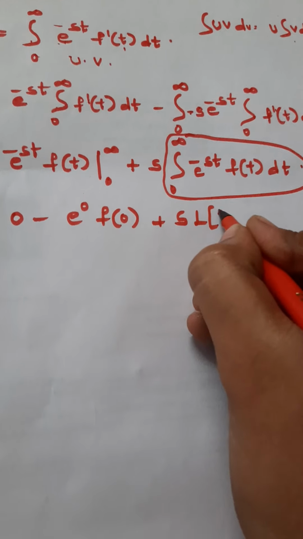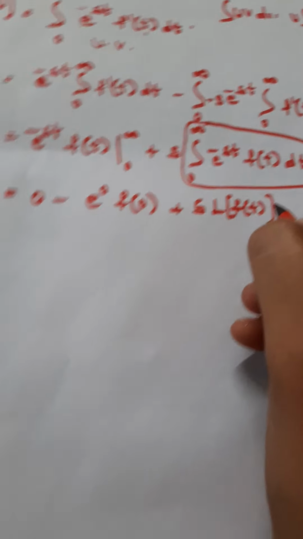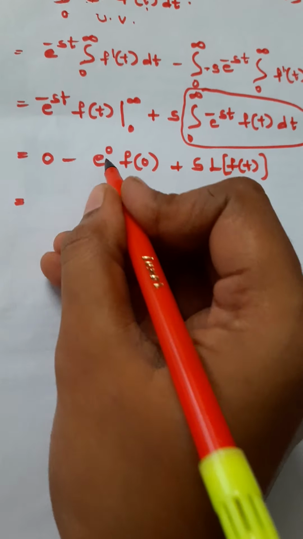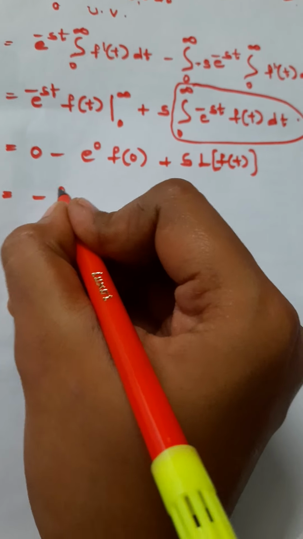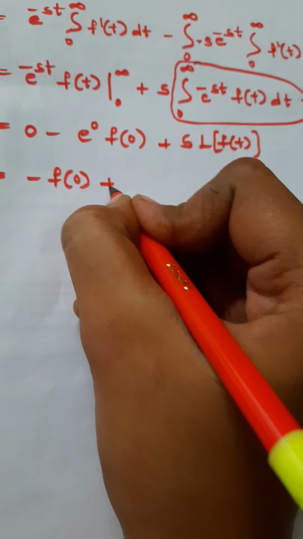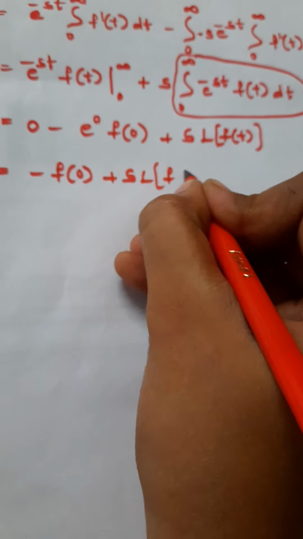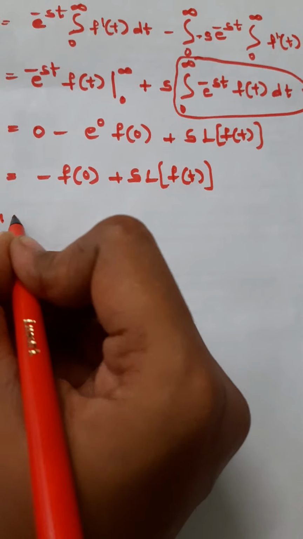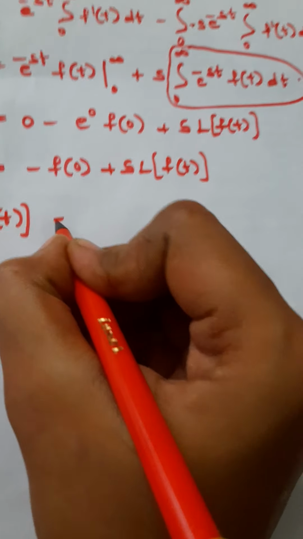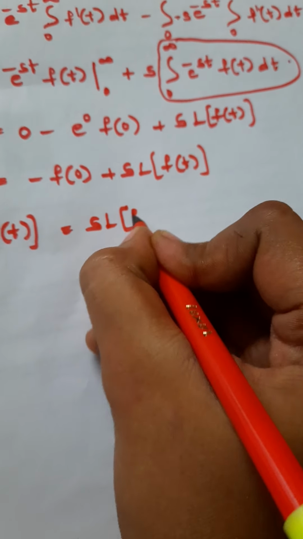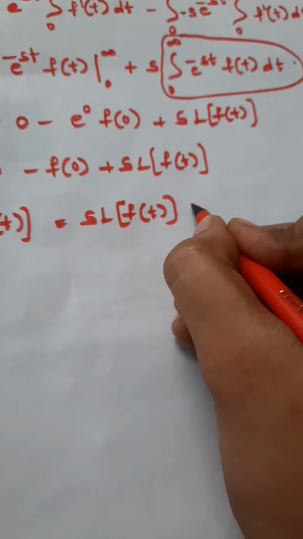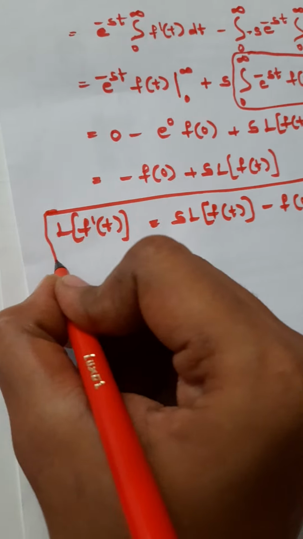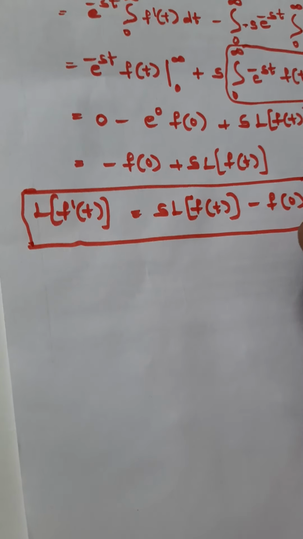Anything to the power of 0, the value is 1, so minus f of 0 plus s into the Laplace transformation of f of t. What is the formula for the Laplace transformation of the first derivative? The formula is s into L of f of t minus f of 0. We have to remember these formulas.